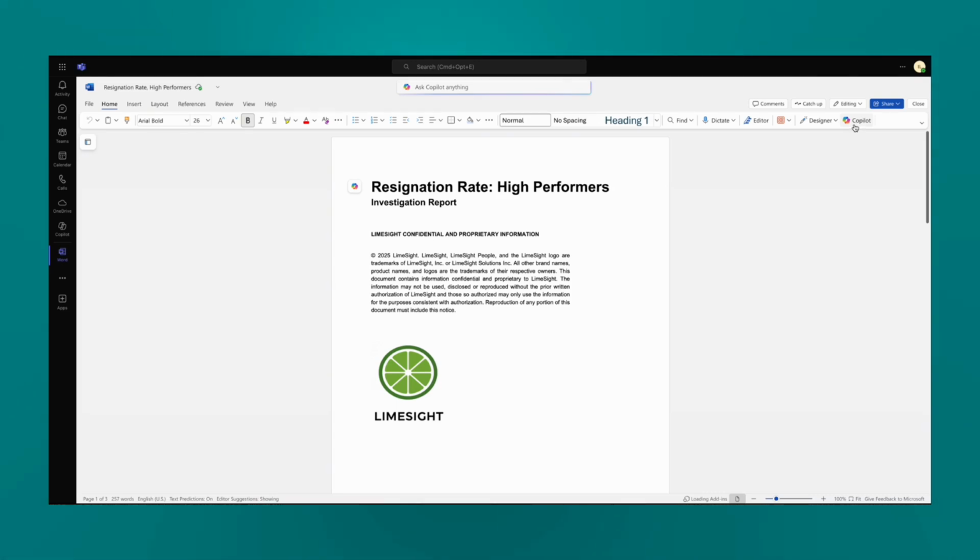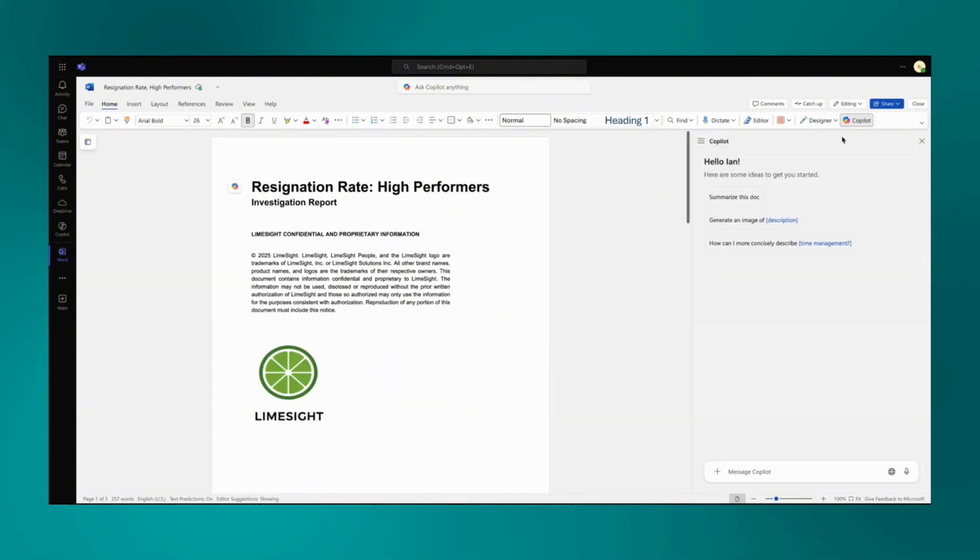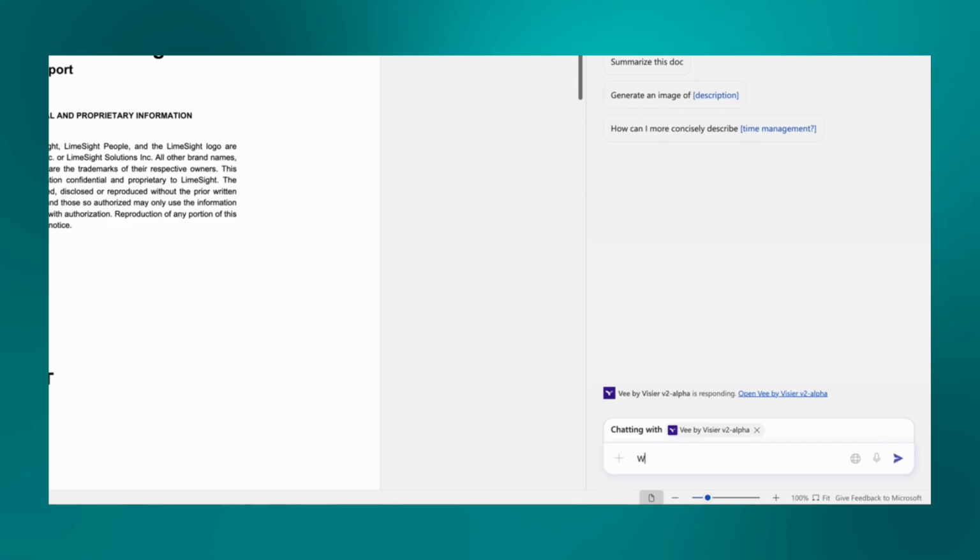So, to start the investigation, I will first check whether or not high performers really have a higher resignation rate than medium and low performers for 2024. To do this, I will simply ask what the breakdown of resignation rate by performance is for 2024.